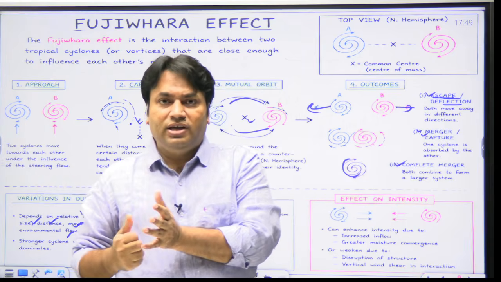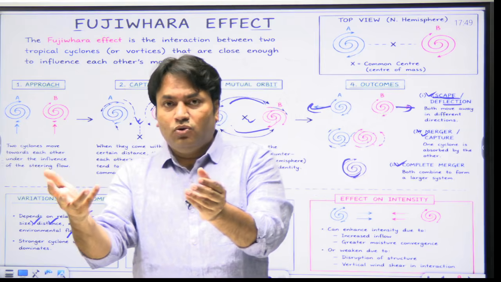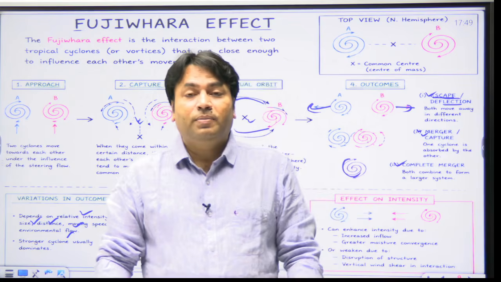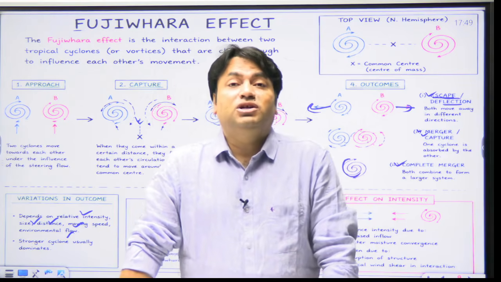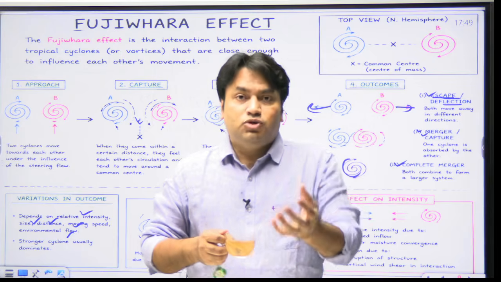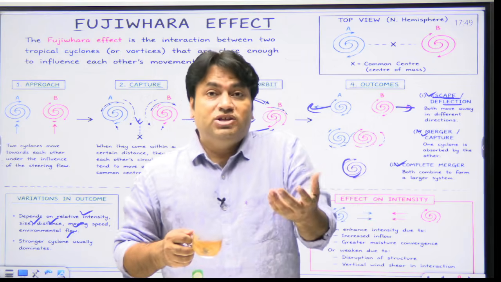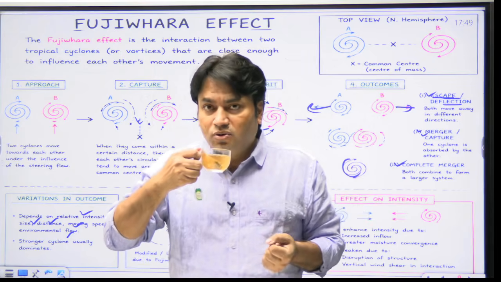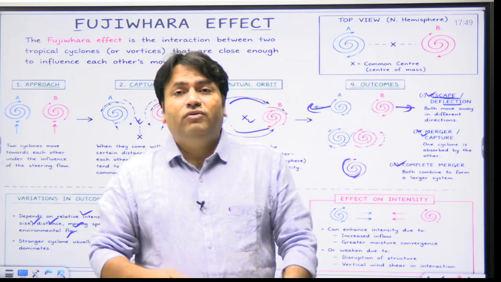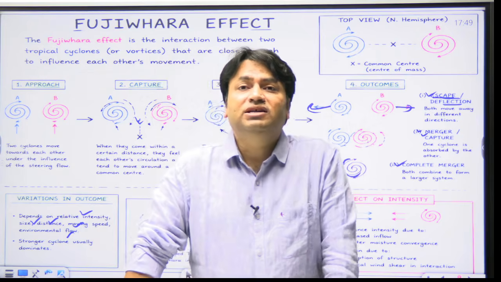Speed can also increase. The original tracks of cyclones could also be subject to deceleration. Speed can also decrease. Then you can also write that the stronger cyclone may dominate and it could draw the weaker system towards it. It means it could result in the absorption of the weaker cyclone, and such kind of interaction increases uncertainty.